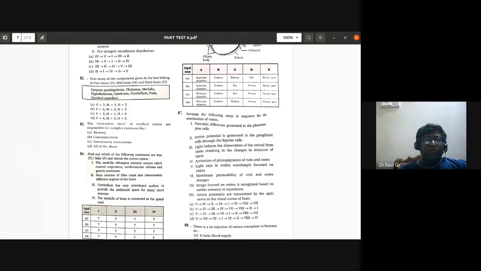For the hindbrain, you have medulla, pons, and cerebellum, so three components. So forebrain is three, midbrain is two, and hindbrain is three.